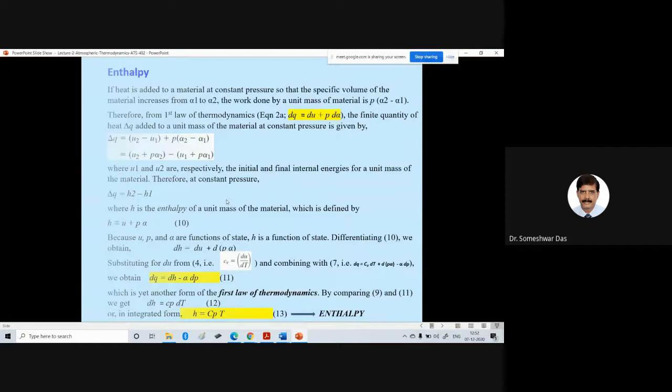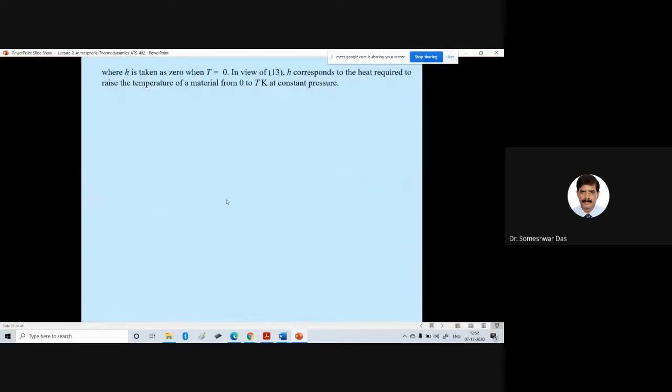So when H is taken as 0 when T is equal to 0, in view of the last equation, H corresponds to the heat required to raise the temperature of a material from 0 to T Kelvin at a constant pressure.